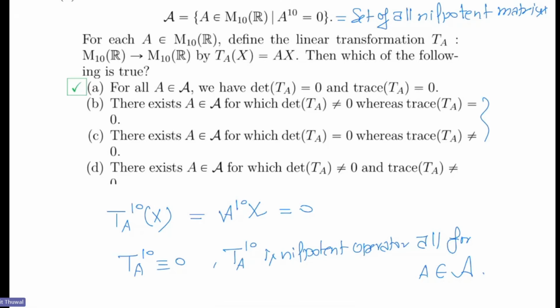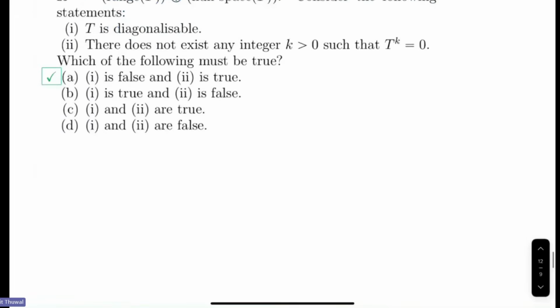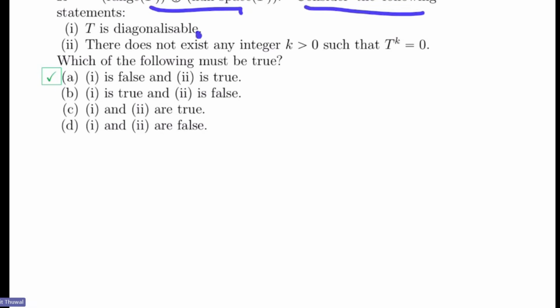Now, how do you think about this one? Let T from Rn to Rn be a linear map such that T is not equal to 0 and Rn can be written as a direct sum of range T and null space of T. Consider the following statements. First, T is diagonalizable, and second, there does not exist any integer k such that T to the power k equals 0. Which of the following must be true?